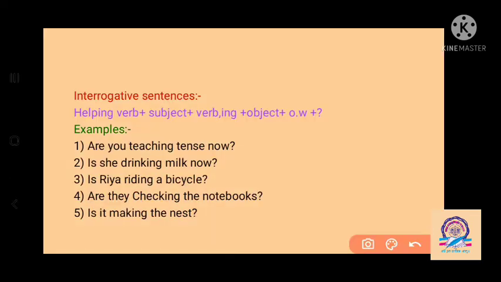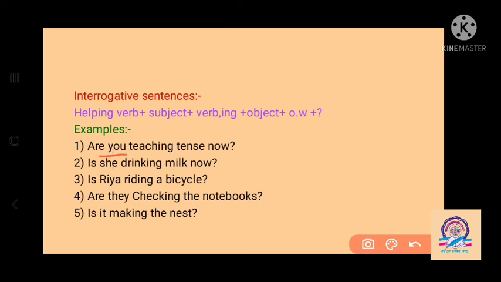Then for making an interrogative sentence here, we have to keep the helping verb is, am, are first. Is, am, are as a helping verb, we have to keep first. Then the subject; after saying the subject, we keep the verb here. Then verb ing. In all the continuous tenses, we need verb ing forms here. Then object, then other words, and last we have to keep the question mark here to show the interrogative sentence.